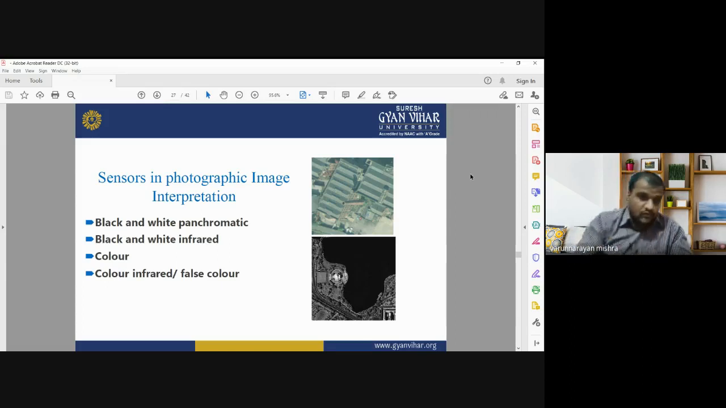We have four different kinds of images, and we can apply different image interpretation techniques, different image interpretation keys, to retrieve the information from the satellite images, whether it is black and white or colored or false color composite images of the study area. That is very much useful for urban and regional planning of that area.